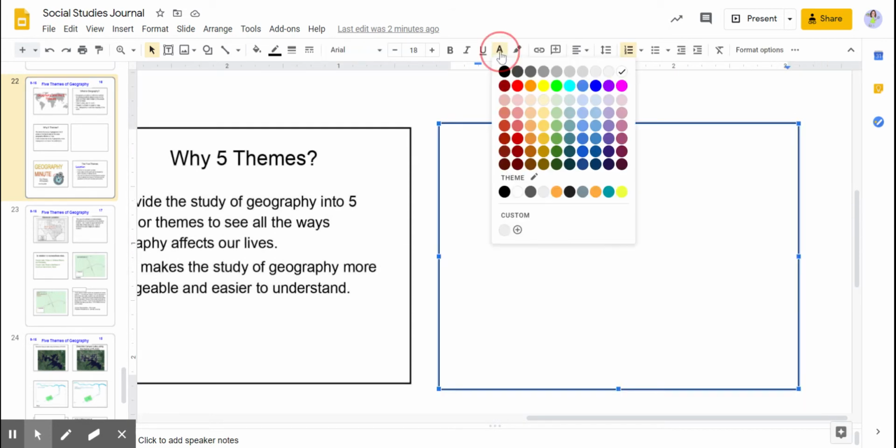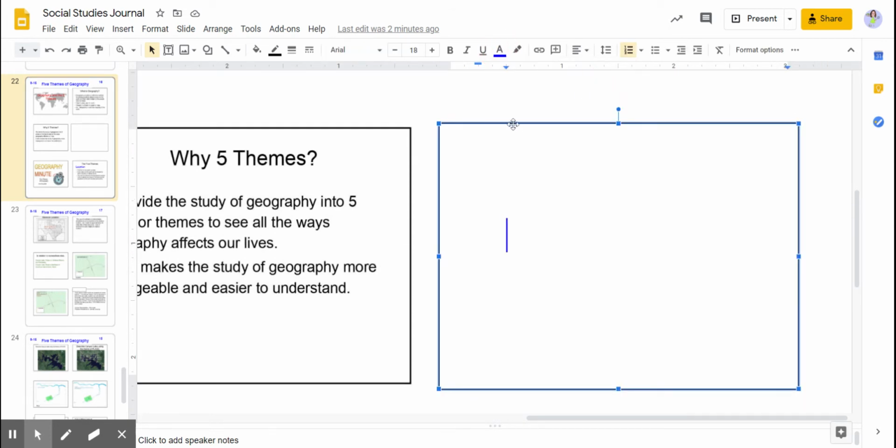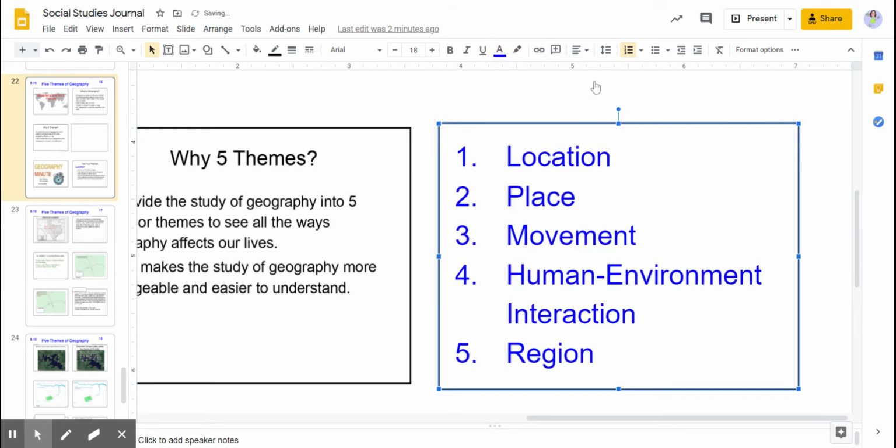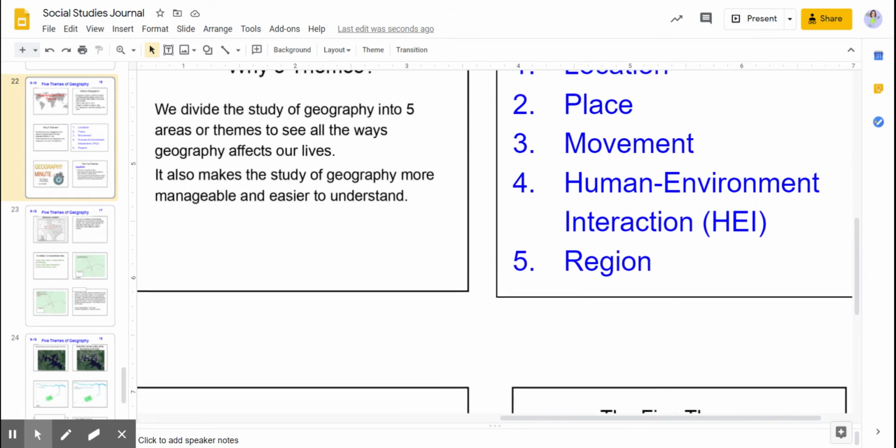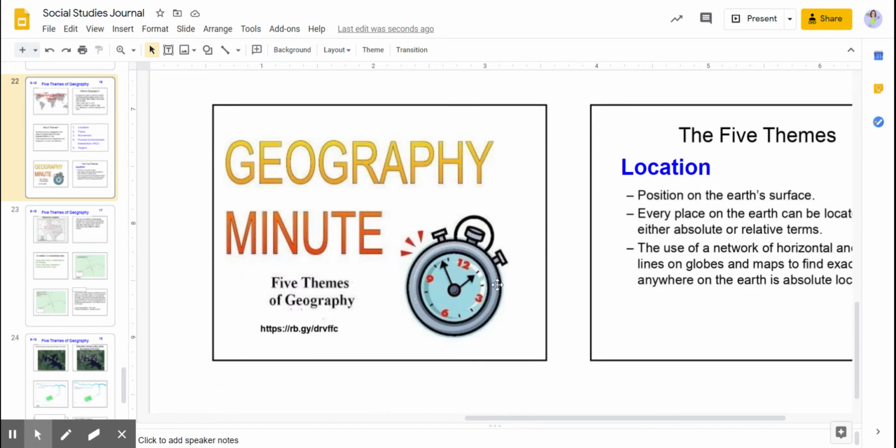Okay, next, here's the first box for you to fill in. This is your list of what the 5 themes are. These should look kind of familiar. Location, place, movement, human environment interaction. This is also known as HEI, and region. So you can pause here if you need to write these down. Okay, going down to the next slide.